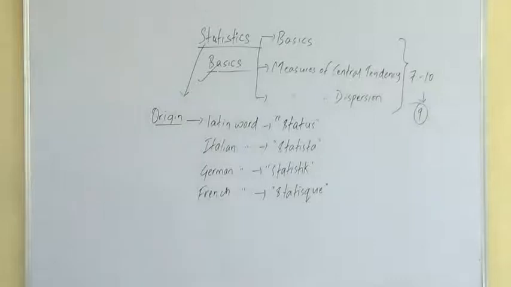So this is the origin of the word statistics: derived from the Latin word status, Italian word statista, German word statistik, French word statistique.